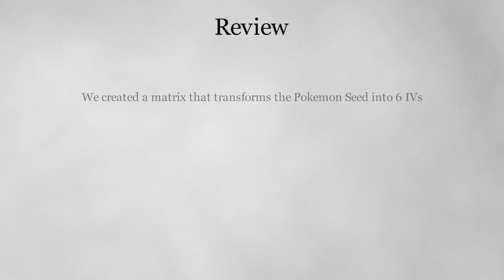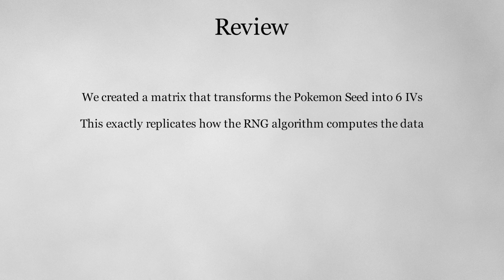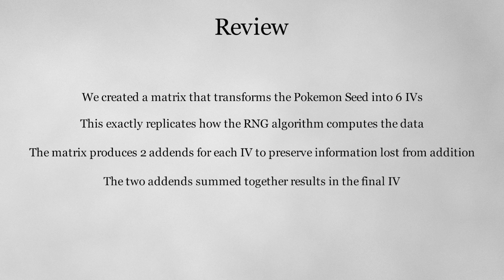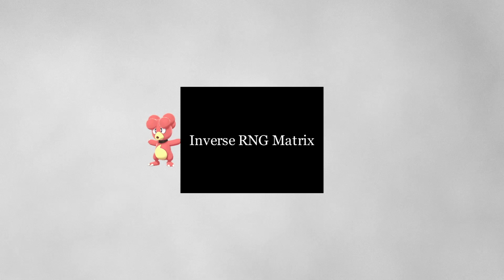Let's review what we've done so far. We've created a matrix that transforms any given Pokemon seed into 6 IVs in exactly the same way that the game generates the IVs. However, due to the addition issue, this matrix produces 2 values for each IV, 1 for each addend. These 2 values are summed up to get the final IV value. Finally, we can invert this matrix. This lets us do the computation in reverse. Now we can use the IVs of one of the first 4 Pokemon in the Outbreak to find the Pokemon seed that was used to generate it.